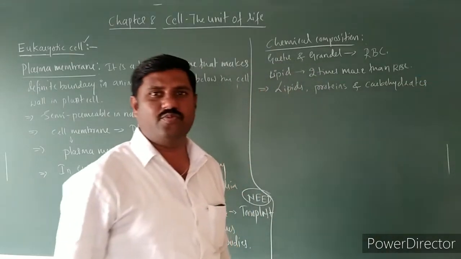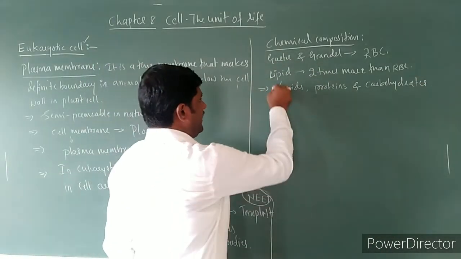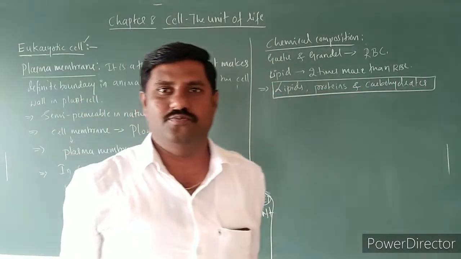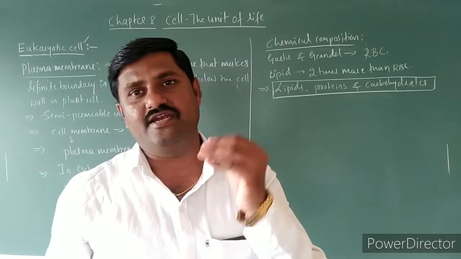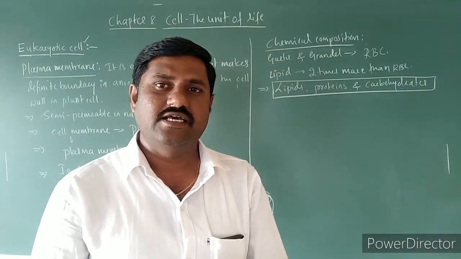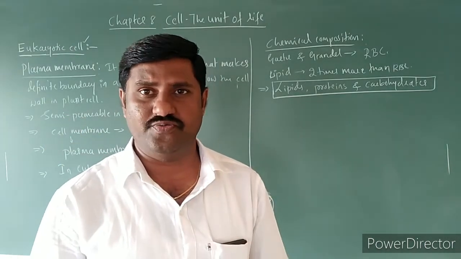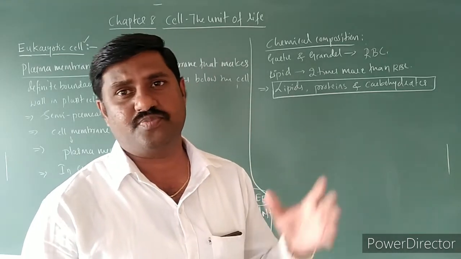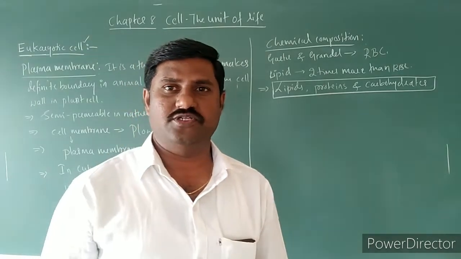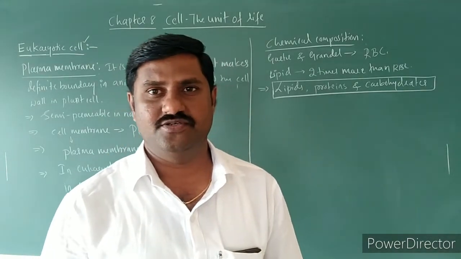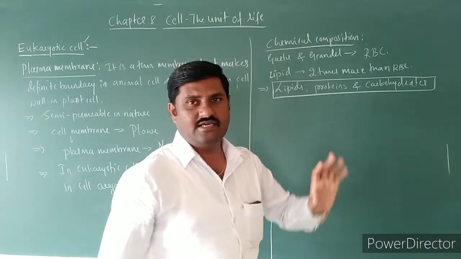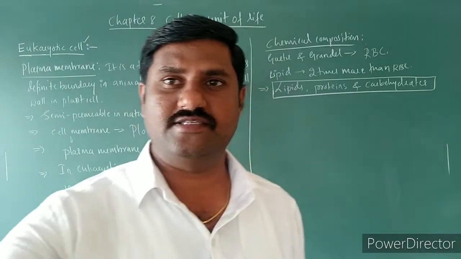Very limited carbohydrates. So chemically, it is made up of lipids, proteins as well as carbohydrates. We came to know that all these three are in different proportions in different membranes of different cells, right? Some of the examples I am going to quote over here, with the respective proportions of all of these. So let us see those proportions of different membranes, that is lipids, proteins as well as carbohydrates in respective cells.